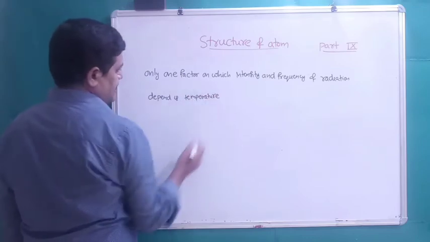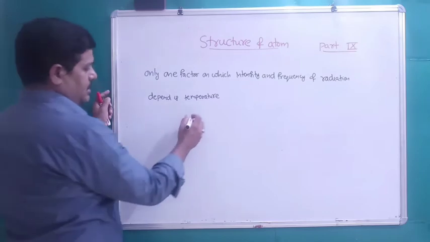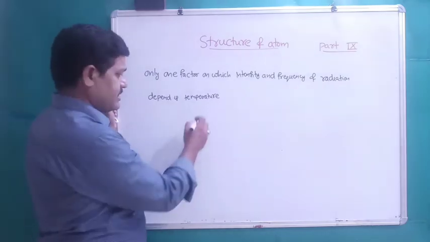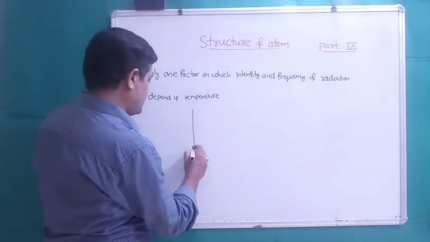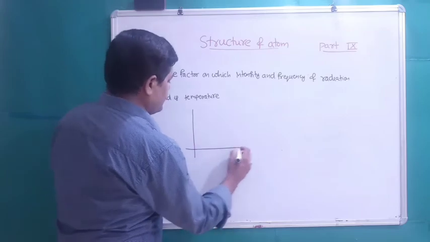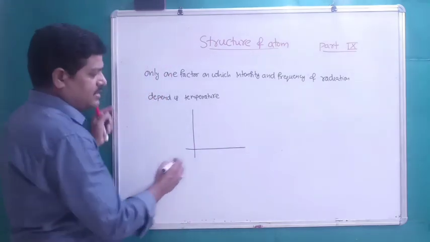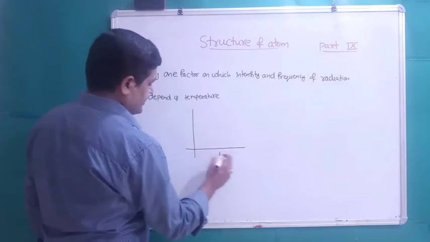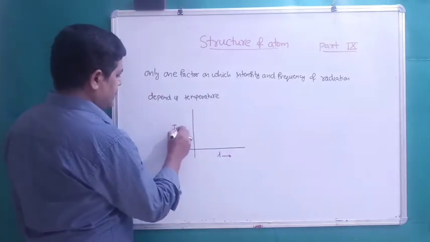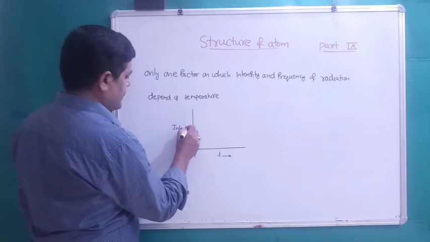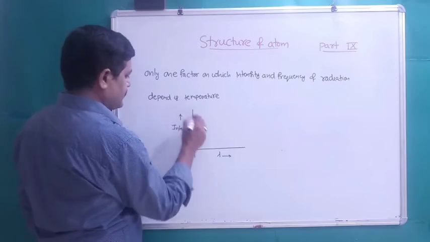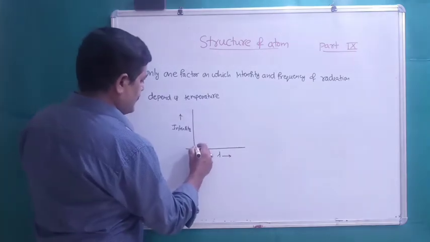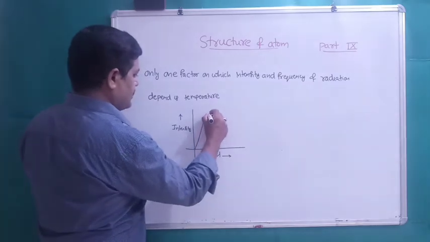Here we need to discuss one important graph, wavelength lambda versus intensity, with wavelength on the x-axis and intensity on the y-axis. At two different temperatures we get different graphs.